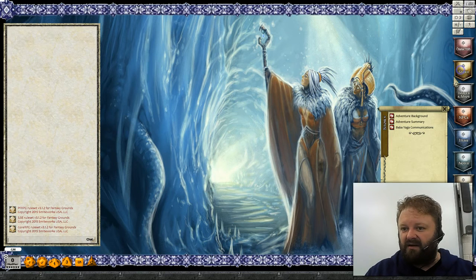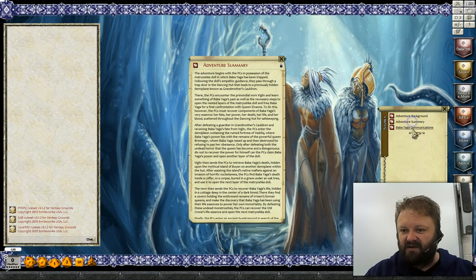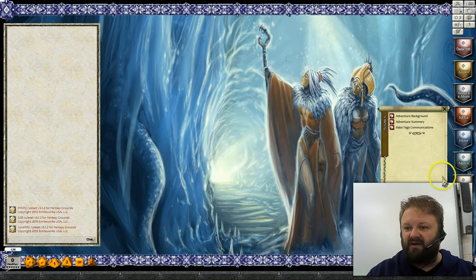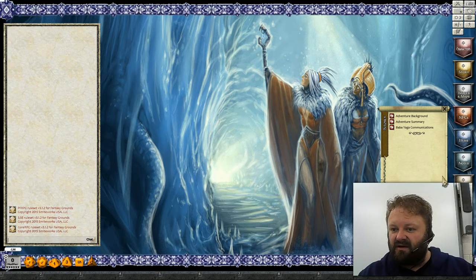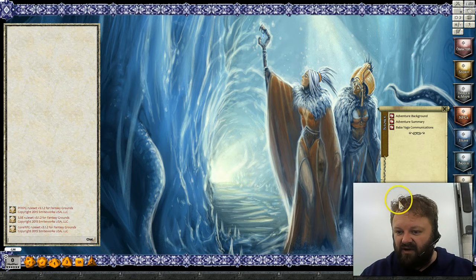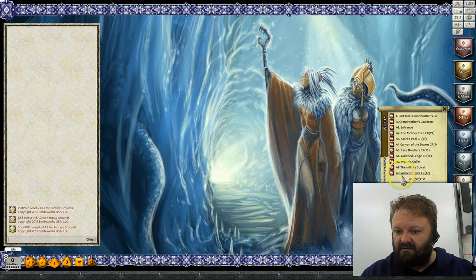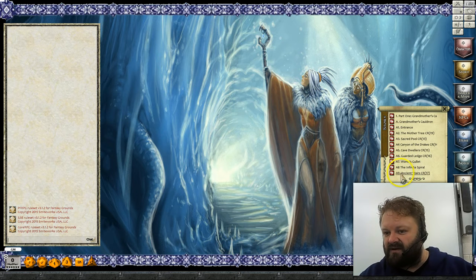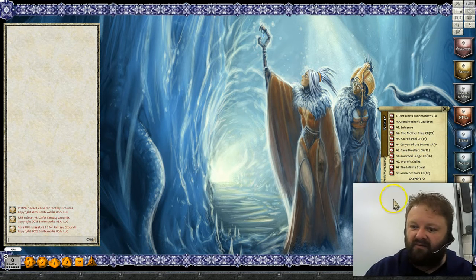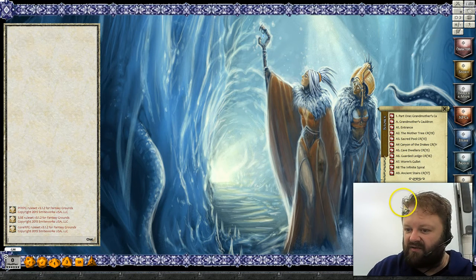Now, currently, I have run through the story. We've got an adventure background, adventure summary, Baba Yaga communications, little bits and pieces like that. They come out of varying sectors within the book. But I have here part 1, or the A section. So they went down the infinite spiral, and they found some ancient stairs, and they meet up with the mother tree and the sacred pool and all that sort of stuff.